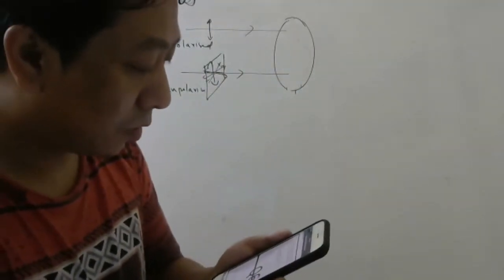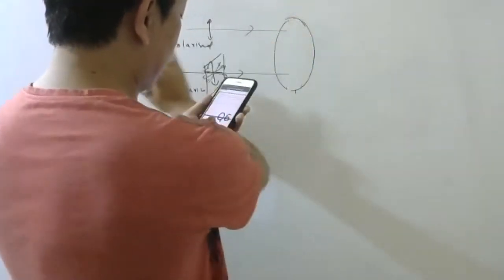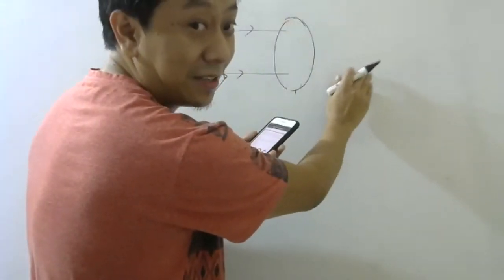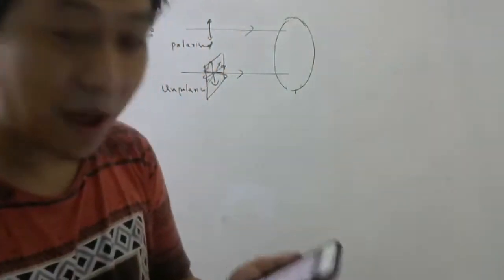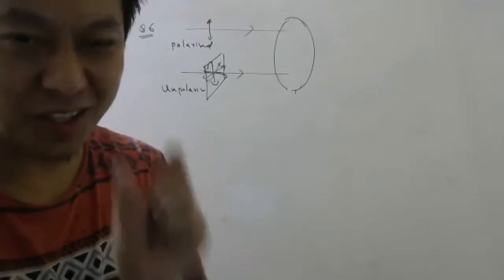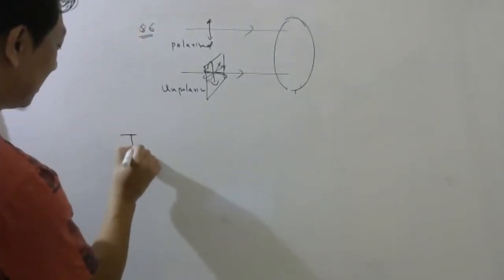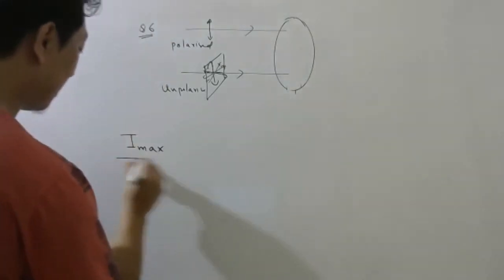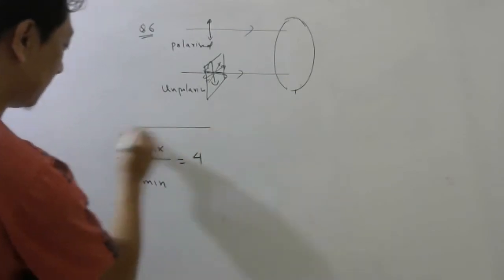Now they are saying when the sheet is rotated about the direction of the incident beam, the transmitted intensity, the light which comes out, varies by a factor of 4. Varies by a factor of 4 is not mentioned very clearly, but what it basically means is Imax transmitted divided by Imin is 4.